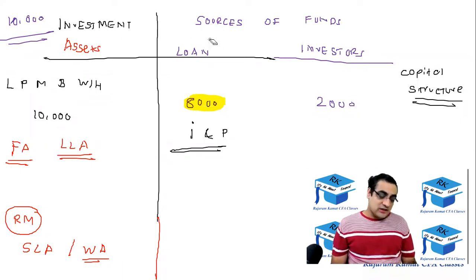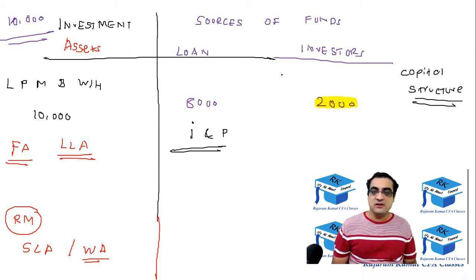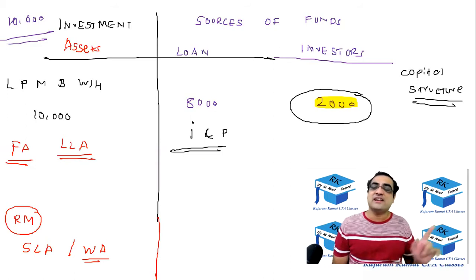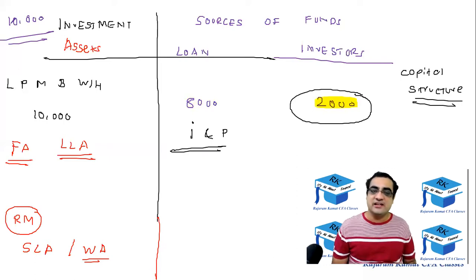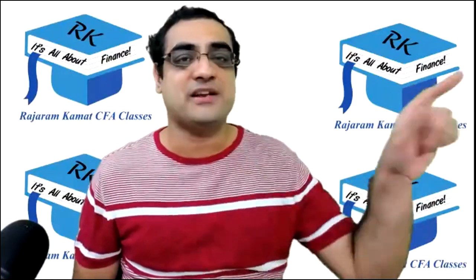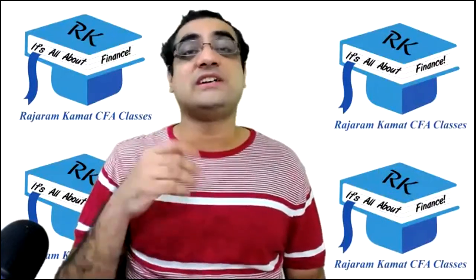But when you arrange 2,000 rupees from the investors, you are a little safe, because payment of dividend or share buyback is optional. When you take 2,000 rupees from the investor, you can pay dividend. Even if you don't pay dividend, shareholders cannot file a legal case against the company saying that the company took our money but did not pay dividend. Shareholders don't have legal protection to file a case. Dividend payment is voluntary.